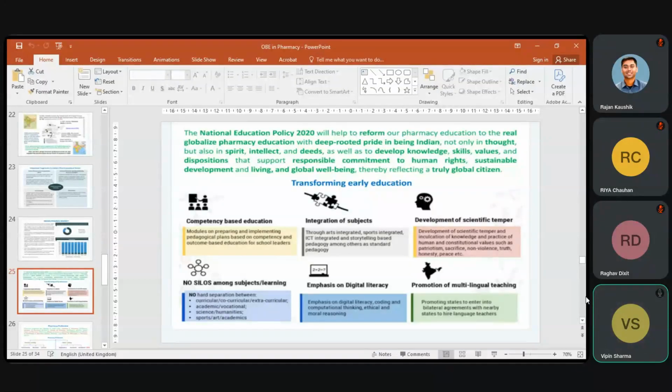So many things are there, and new things are coming. So in the outcome-based system, we should be aware, as well as our learners should be aware of these techniques.